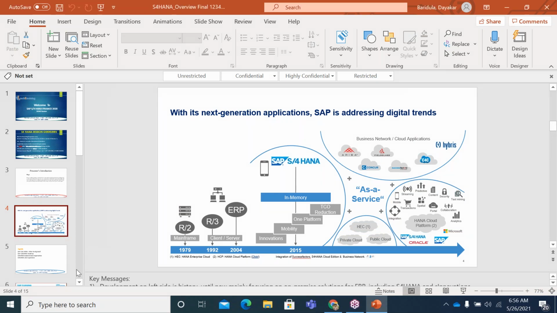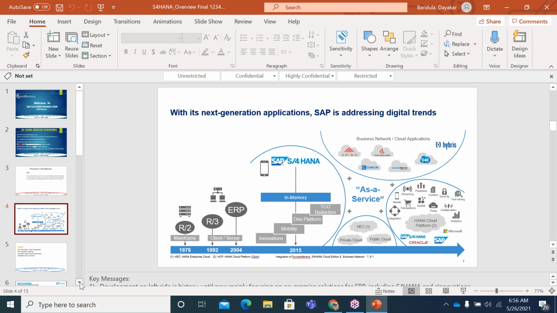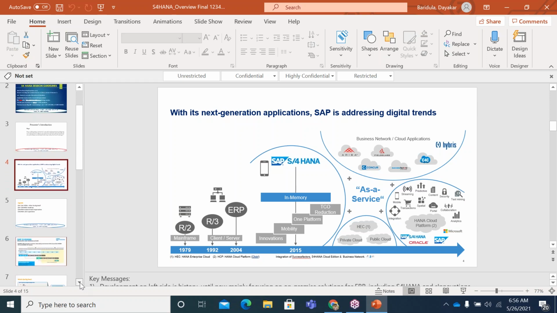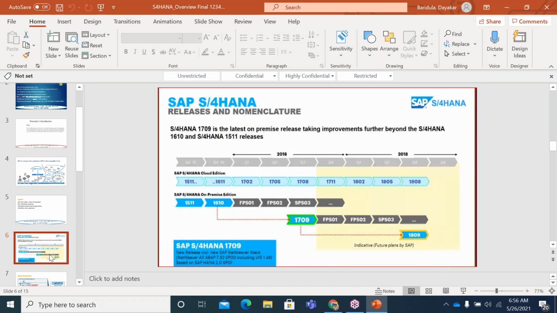In this way, the most important thing is the front end part, that is the mobility part, which is now introduced with a new UI, which we can call Fiori. How that evolved, we will see in the coming slides. So this is a slide where I'm talking about the various different versions.